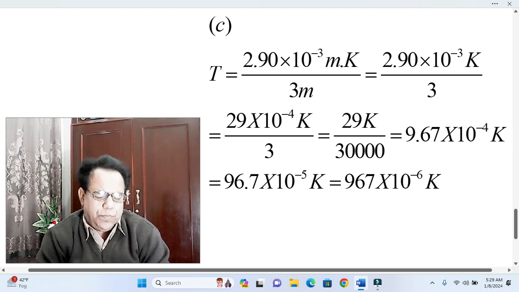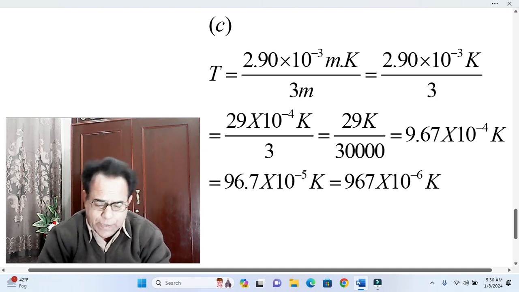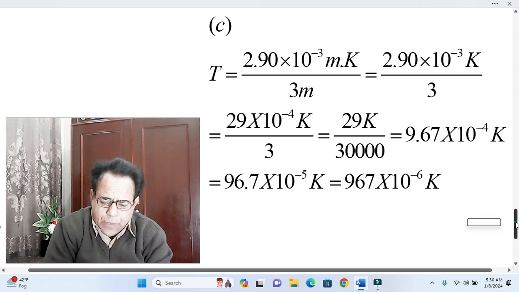While there is no irregularity in writing the part C answer as a temperature equal to 967 micro Kelvin, I think we should not use micro here. It is more appropriate in this form. Okay, so our solution of part C finally becomes T equal to 967 into 10 raised to the power minus 6 Kelvin, and this is the end of our problem.